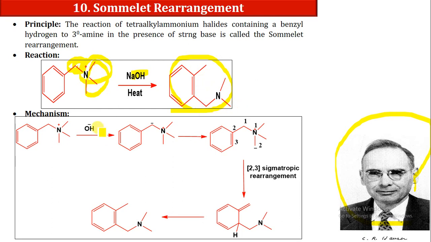So now let us start with our Sommelet-Hauser rearrangement. This is our basic molecule. When we react it with the OH group, our base molecule, it will abstract one proton from here. So here the proton will be removed, so you can have a negative charge. Here you can see a nitrogen that has a positive charge and a carbon that has a negative charge.